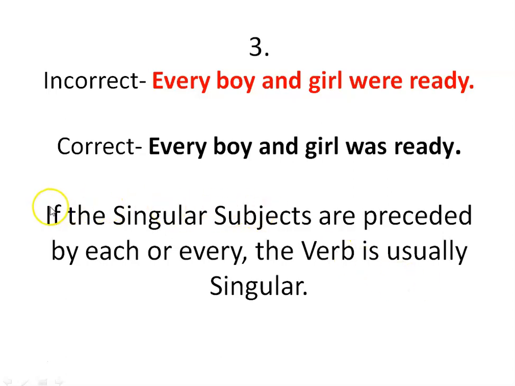Here is the logic: if the singular subjects are preceded by each or every, the verb is usually singular. Here the subjects are boy and girl, and they are preceded by every in the question.